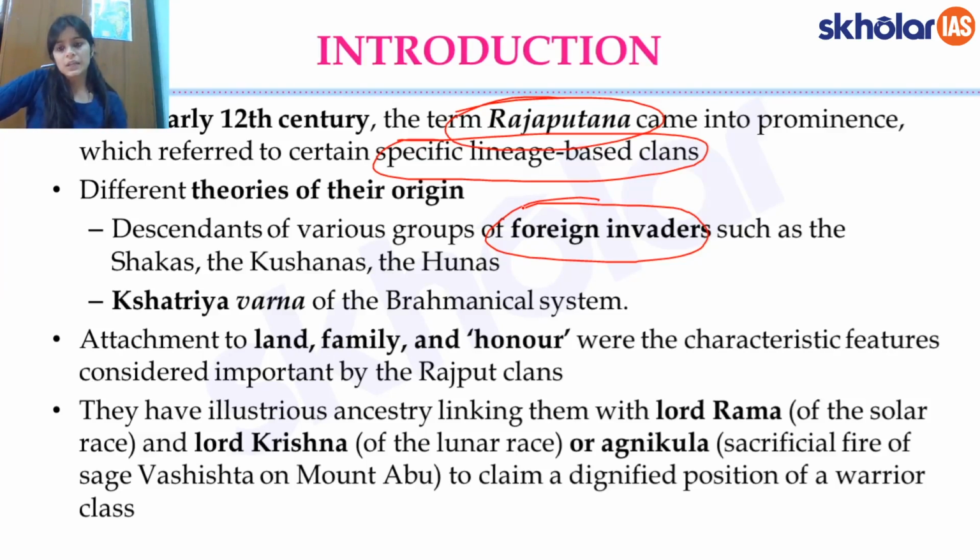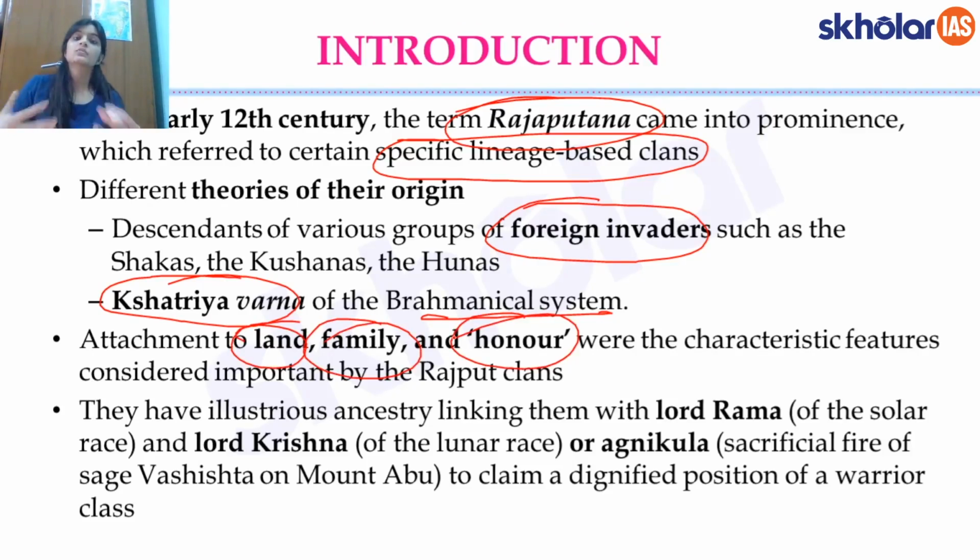Or also some people say that it was essentially the Kshatriya Varna of the Brahmanical system. So the Kshatriyas really took up this whole Rajput title, because Rajputs were essentially the ruling class. So there are different theories of their origin. And Rajputs associated a great deal of importance to the land, the family and honor, etc. The Rajputana, An, Ban and Shan. So usually it is associated to a lot of honor. They have these strong associations and emotions towards these things: Rajputana, land, family, honor of the family, etc.